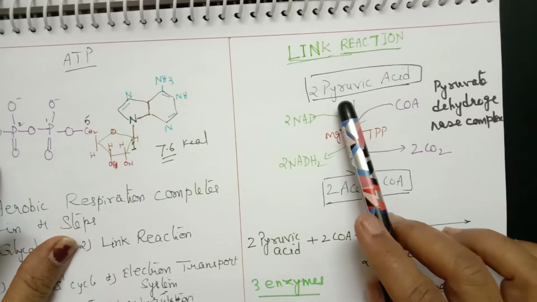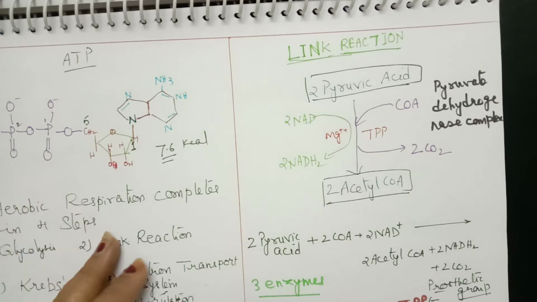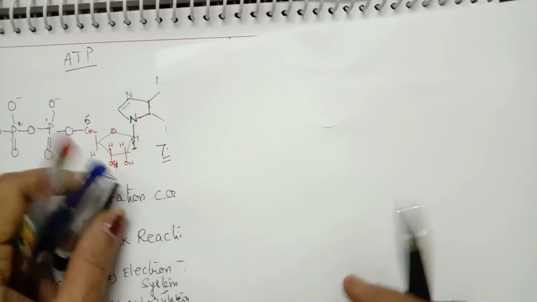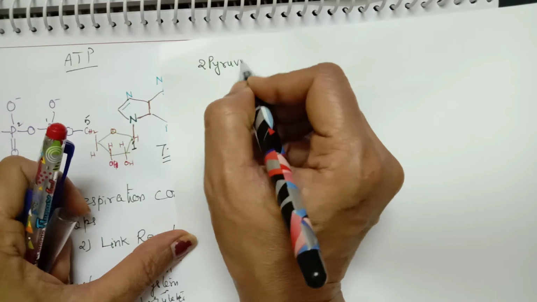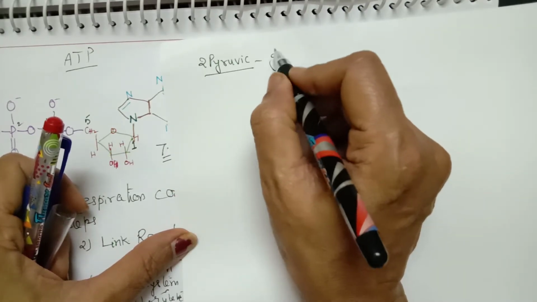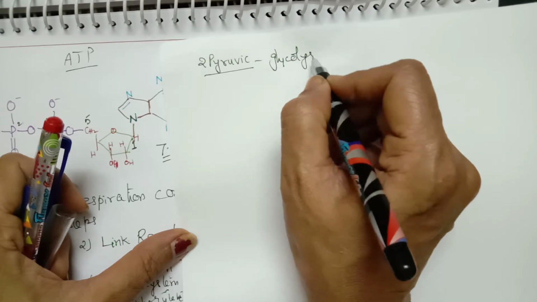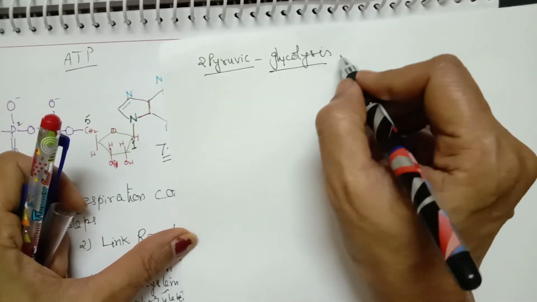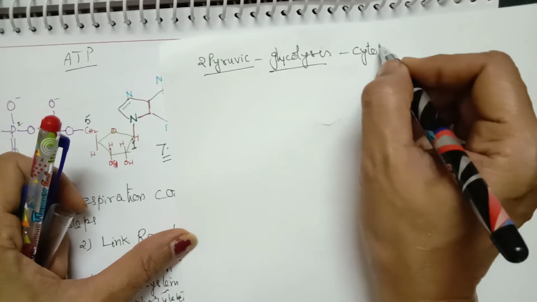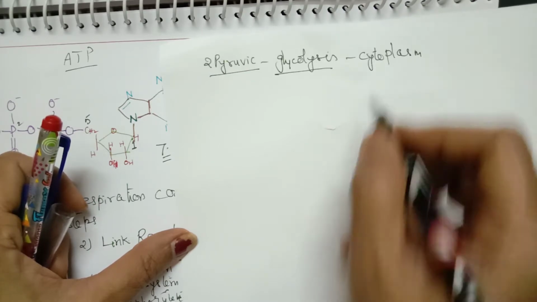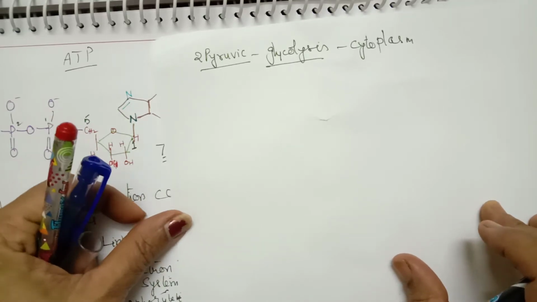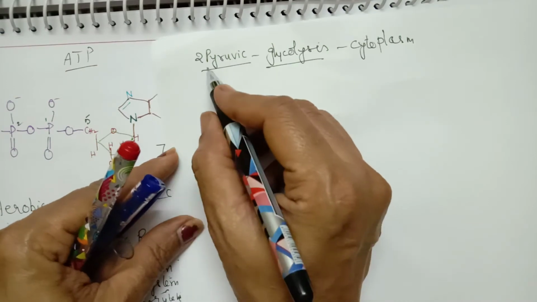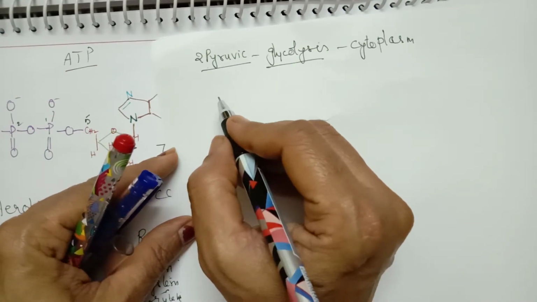Now let us see what happens exactly in this link reaction. The 2 molecules of pyruvic acid are formed during glycolysis, which takes place in cytoplasm. From cytoplasm, the pyruvic acid molecules must enter into the matrix of mitochondria, so they have to cross the membrane of mitochondria.